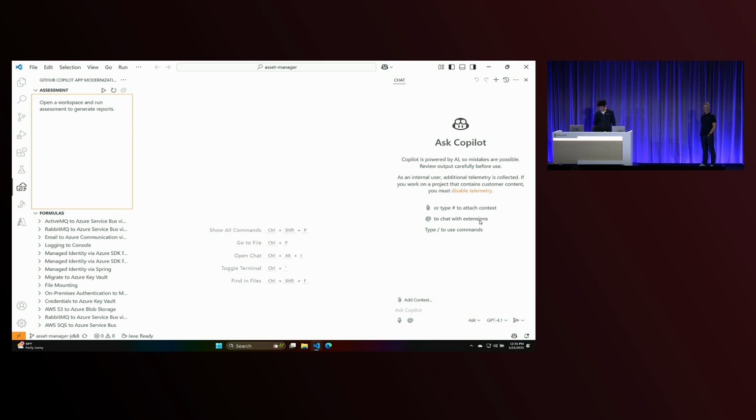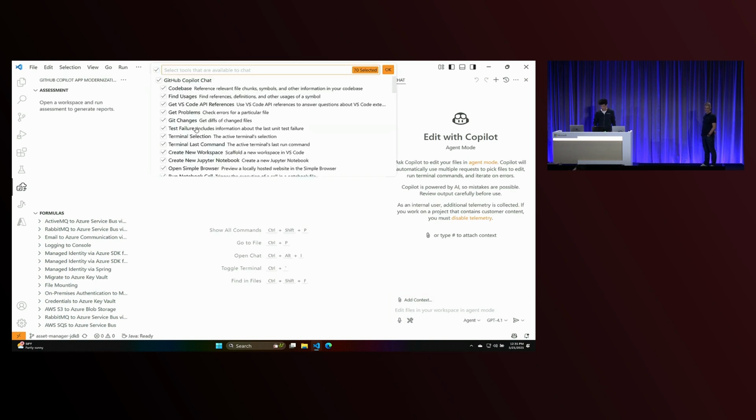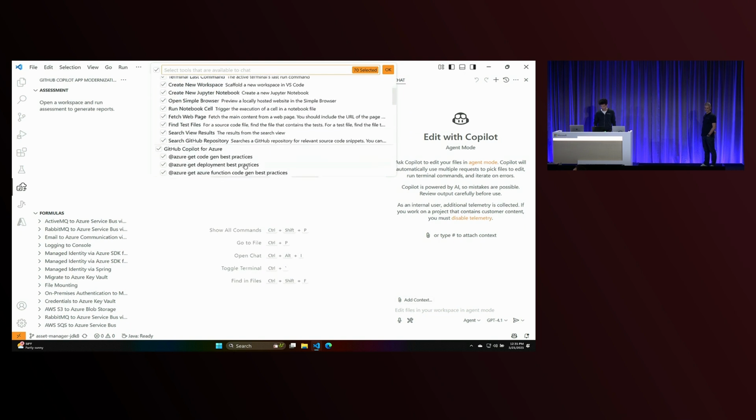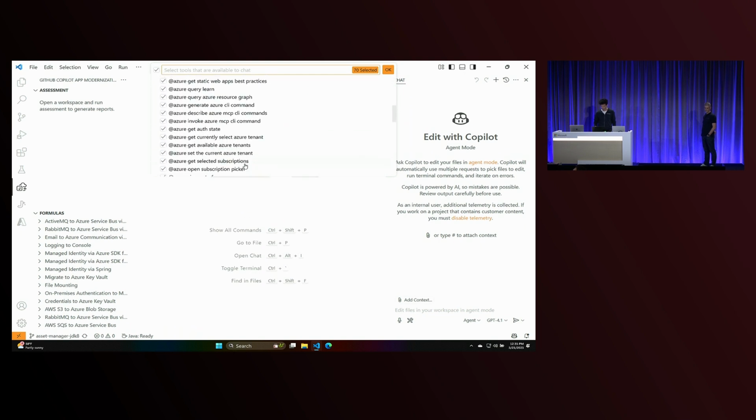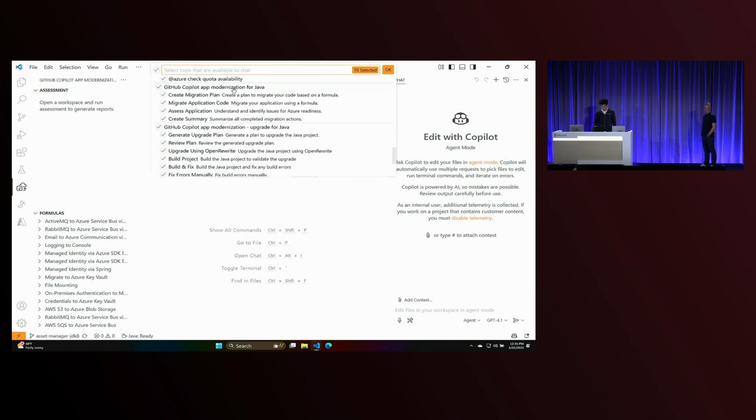So if you go into Copilot and you go to agent mode here, if you're not familiar, agent mode is basically the ability to introduce tools into GitHub Copilot so that its reasoning model can select tools and execute those tools to help with the prompts that you've asked. And so here, you can see that these are the Copilot tools, and we've introduced tools for modernization right here. And these are the tools that we have here. And so I want to show you how that works right off the bat.